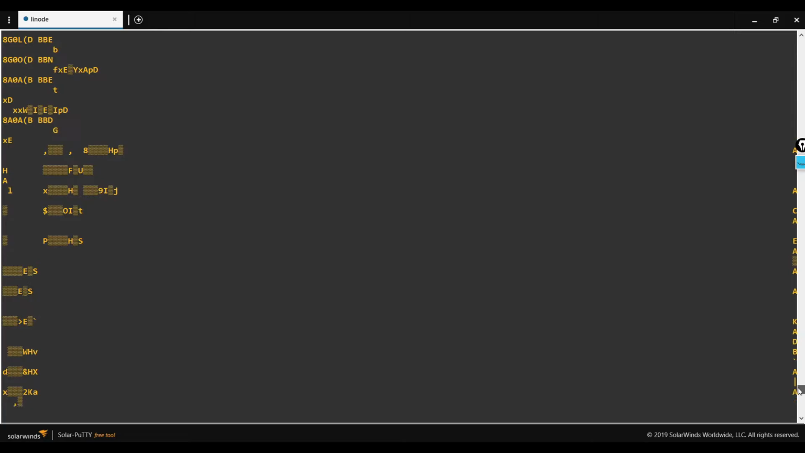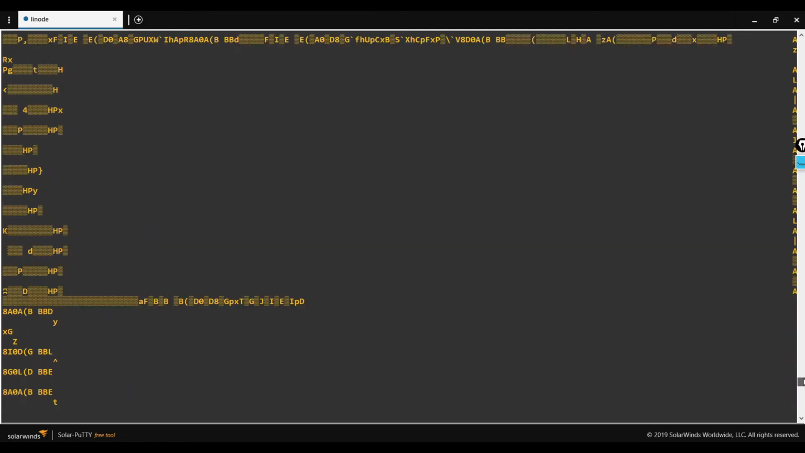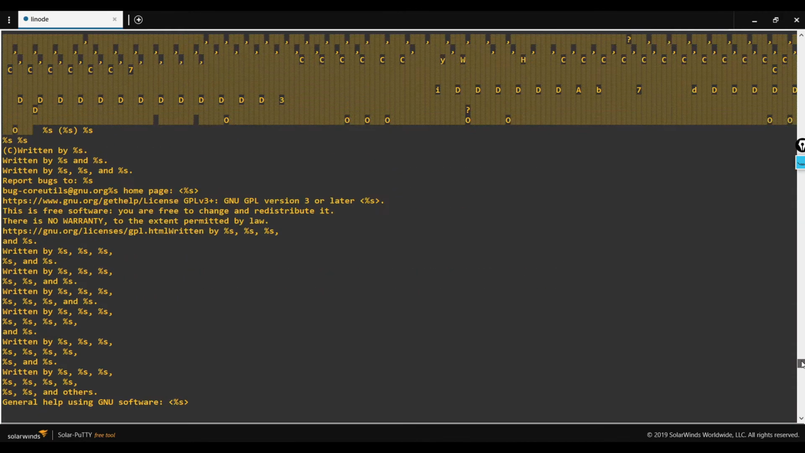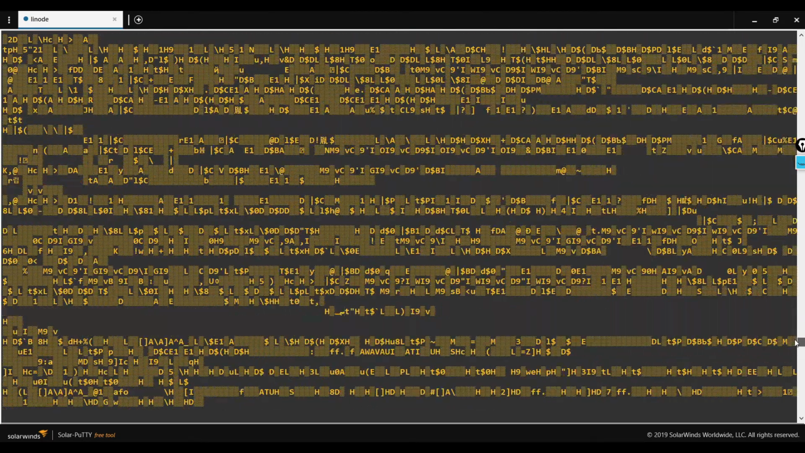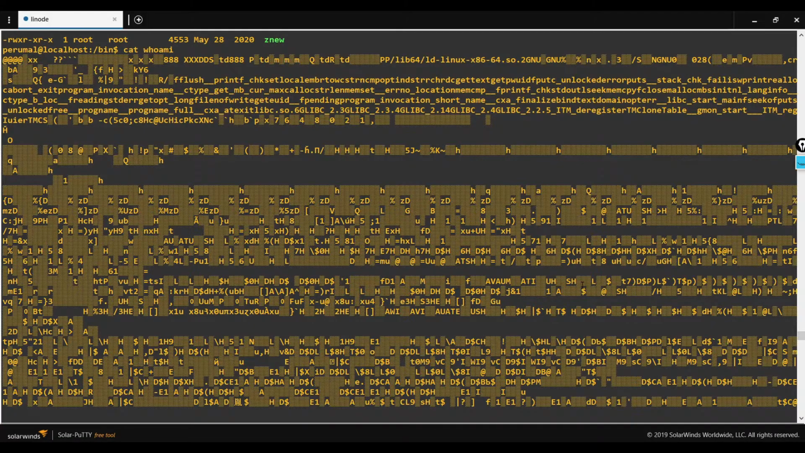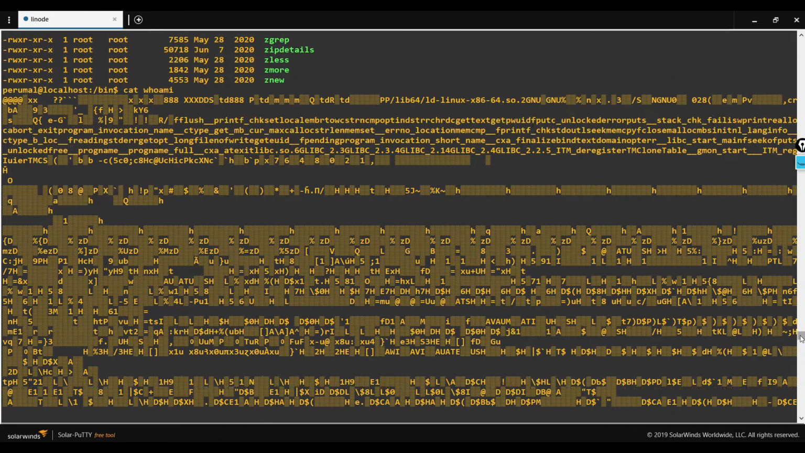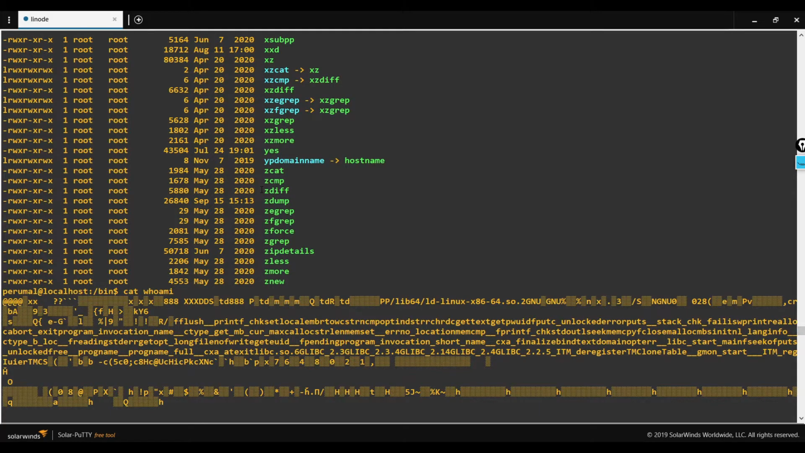We are in that file. Can you understand anything? We cannot understand this language because this is the machine language. This is how the binary file is getting stored for each and every command that we are using.